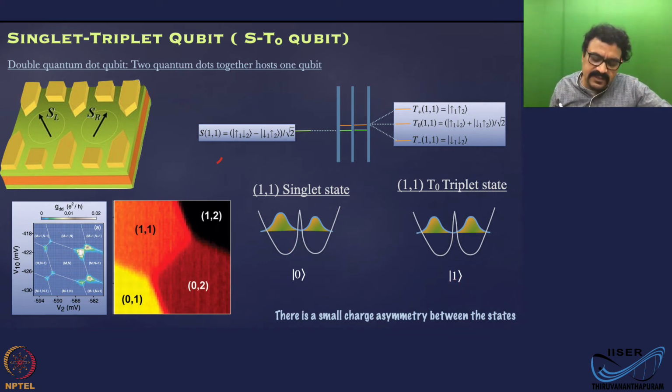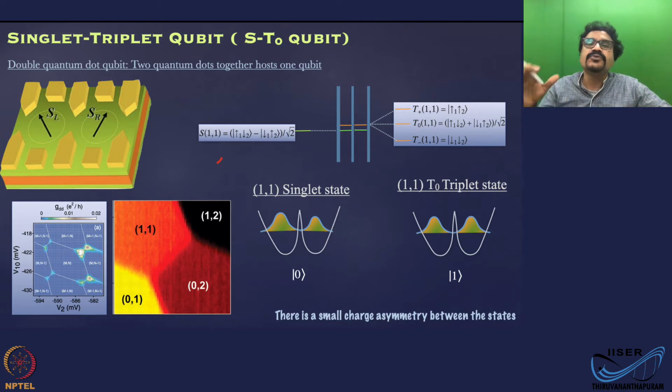And if you look at the charge stability diagram, it's a double dot, right? So we have a double dot with a honeycomb charge stability diagram, and your qubit is located in this region, 1-1. Your LD qubit is somewhere here because only 1 dot you use. This state is in 1 dot here. Here the state is spread within 2 dots. Either the state could be a 1 or a 0, depending upon whether you have a singlet or a triplet state.